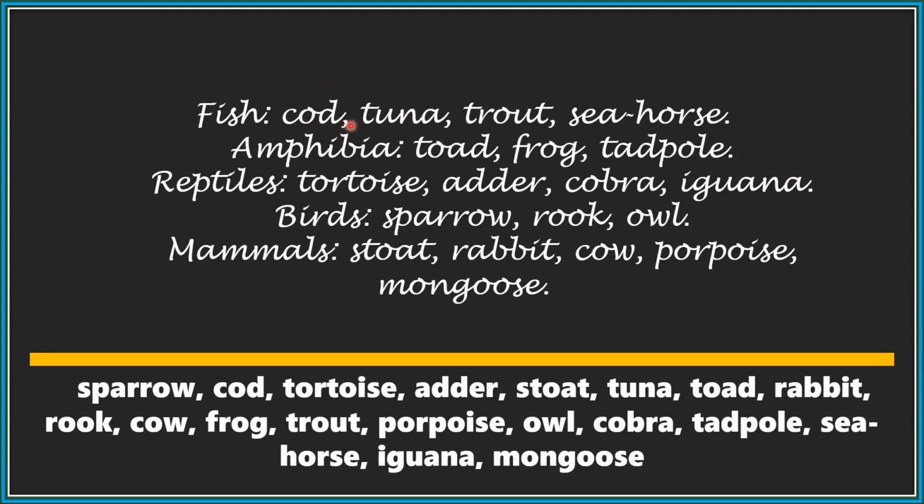Fish: cod, tuna, trout, seahorse. Amphibians: toad, frog, tadpole. Reptiles: tortoise, adder, cobra, iguana. Birds: sparrow, rook, owl. Mammals: stoat, rabbit, cow, porpoise, mongoose.